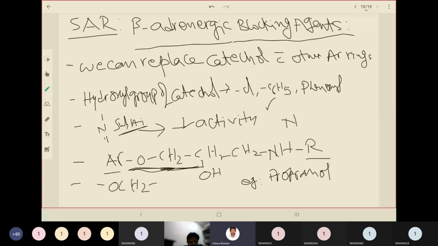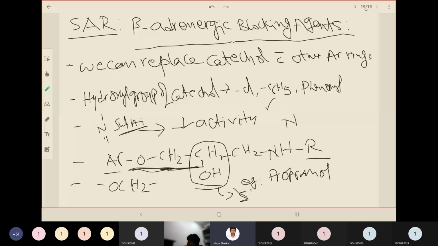So the carbon of the side chain bearing the hydroxyl group must be of S configuration for optimal affinity to the receptor. So where is the side chain? Hydroxyl group. This carbon bearing the hydroxyl group should be of S configuration.